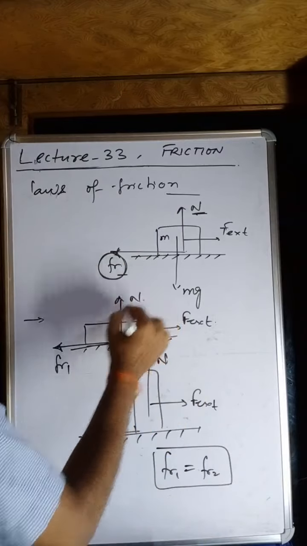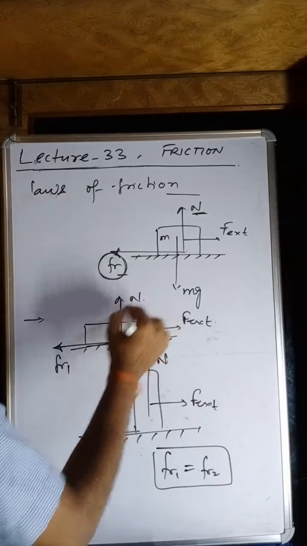If this is the body of mass m, the external force is acting in this direction. Kindly make the free body diagram of this mass. The force is externally acting. For the friction force, in which direction is this body moving? In this direction, this is the motion.